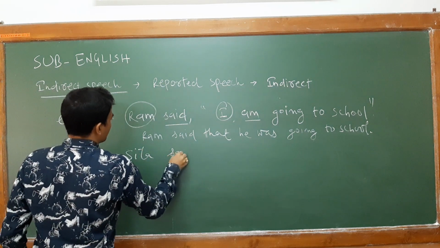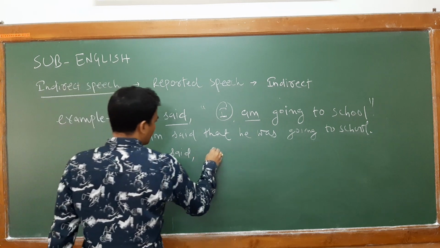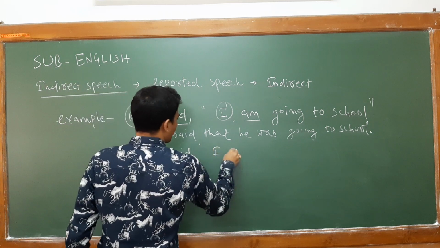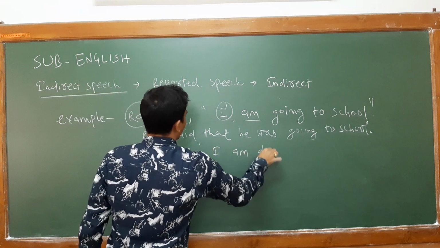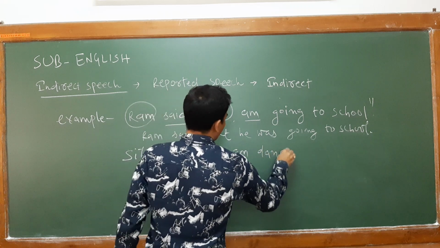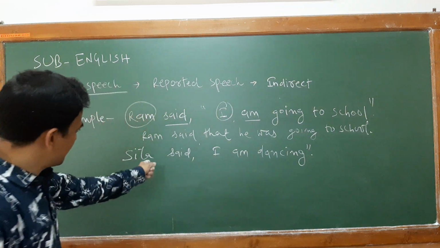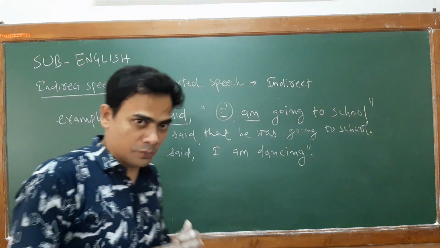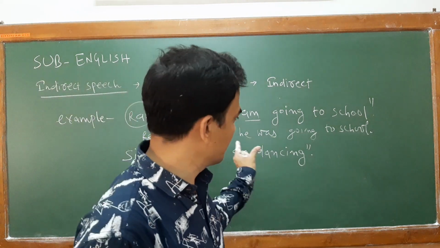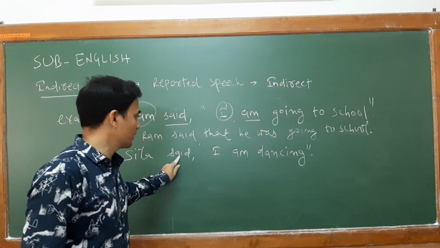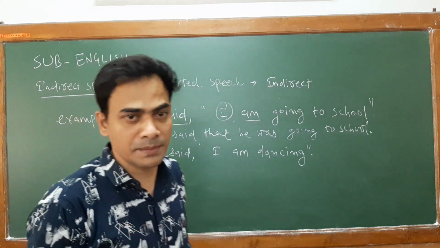Sita said, "I am dancing." Clear? Now this is in present progressive, so we are converting this present progressive into past progressive because the reporting verb is in past simple.